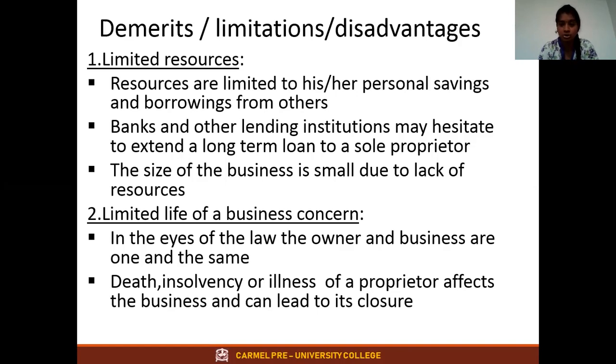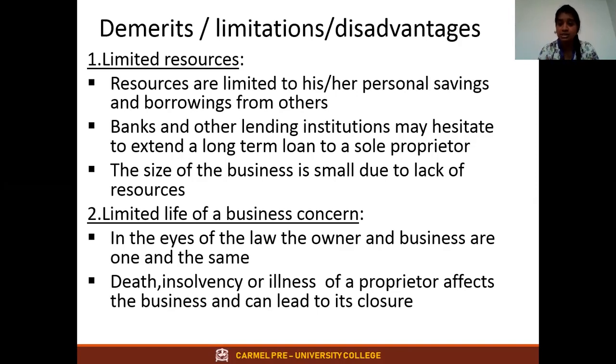As we already know, sole proprietorship has no separate legal entity. Here business and owner are the same. See, I started a saloon, a beauty parlor, a store, a stationery shop. It is my business. Yes or no? And I and my business are the same. So tomorrow if I have to invest in my business, and I have gold, I will sell my gold and invest in my business. Tomorrow if I want to take something from my business to my home, I can take it. Why? Because it's my business. So business and owner are the same.